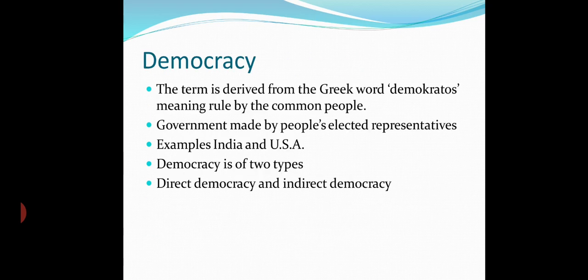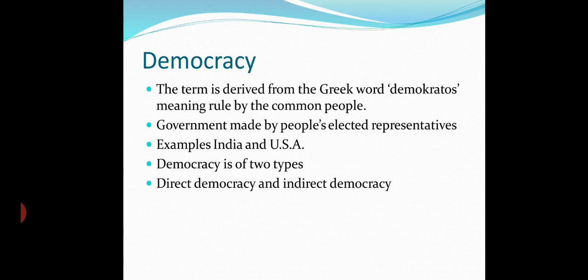Democracy. Democracy is the best form of government. The term democracy is derived from Greek words, demokratos, meaning rule by the common people. It is a government which is made by people's elected representatives, meaning people choose their representatives, and those representatives run the government on behalf of the people.